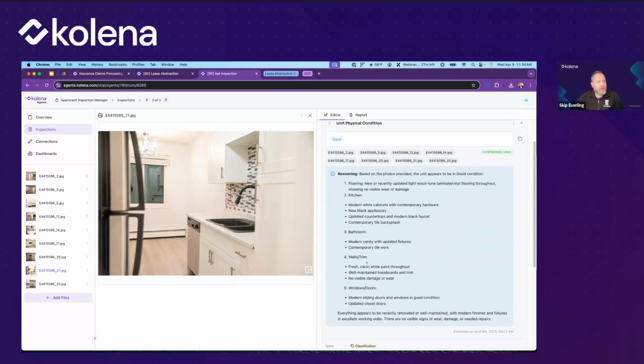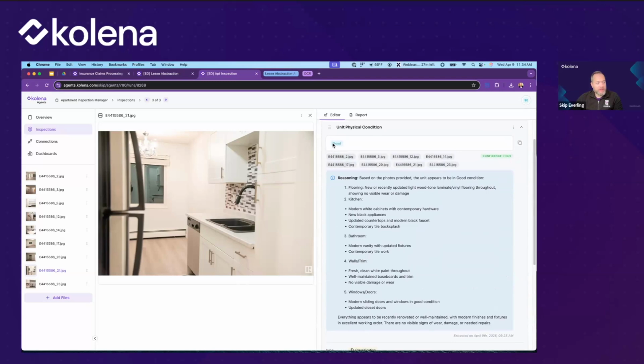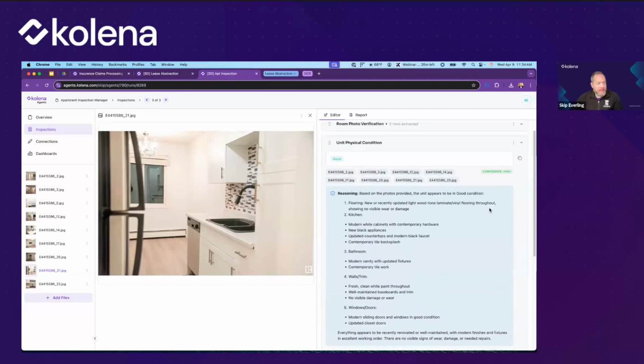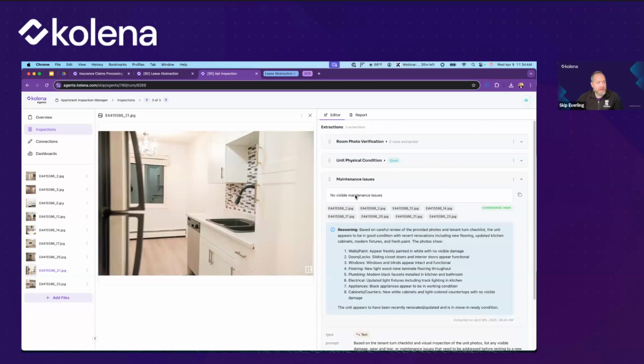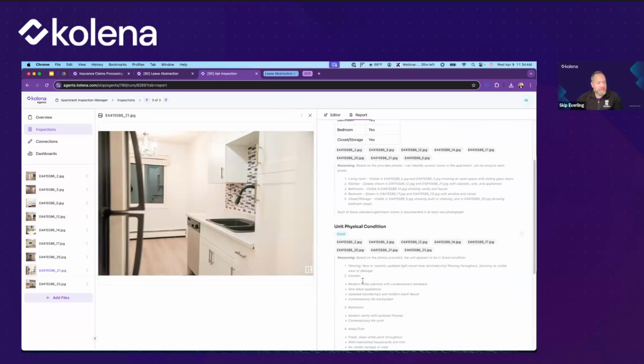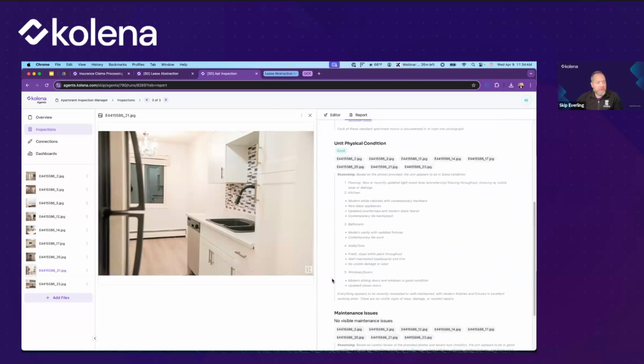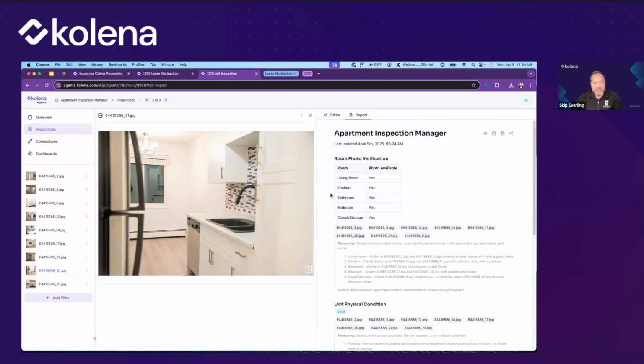And what we got here is an overall assessment. We could have asked for this assessment by room if we wanted. And we can see even the reasoning for why it's suggested that this is in good condition. New appliances, contemporary tile work, no visible damage or wear, etc. And if we wanted to know, for example, if there are any maintenance issues. So right away, we have this report that gets generated for us where we have automatically the kinds of information that we care about.